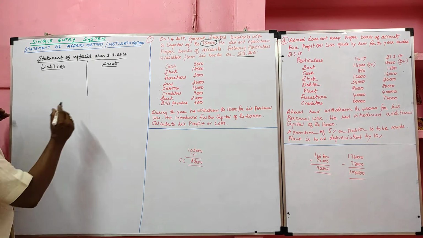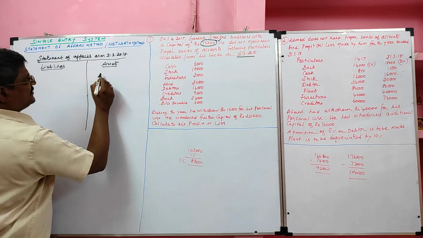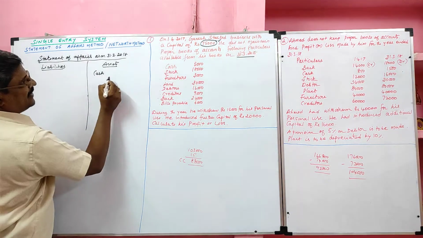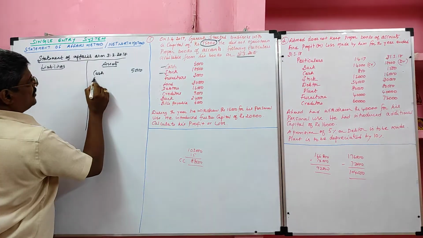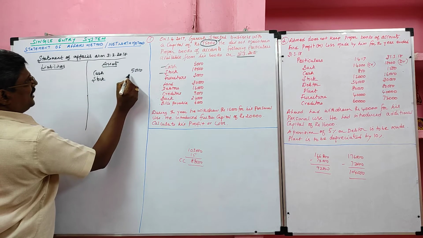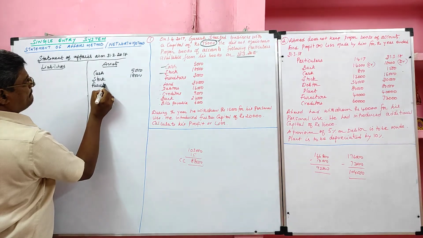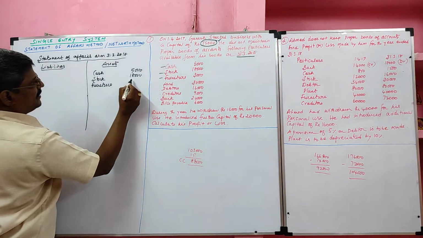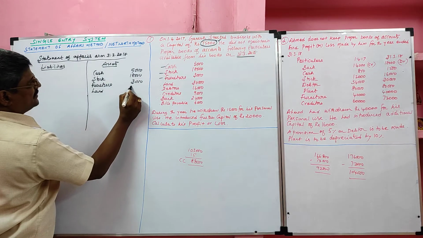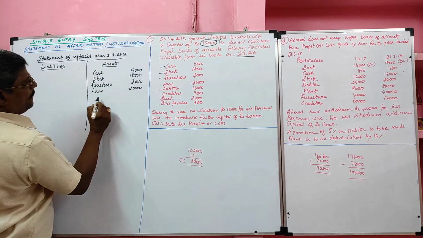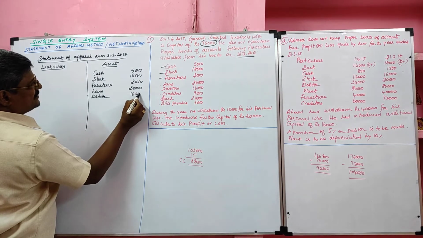First, cash. Cash is an asset. How much? 5,000. Next, stock. Stock, how much? 18,000. Next, furniture, 3,000. Next, land, 30,000. Next, we have debtor, asset, 16,000.